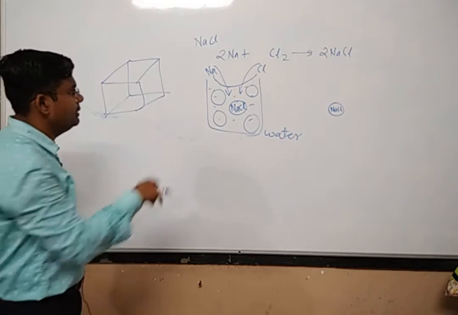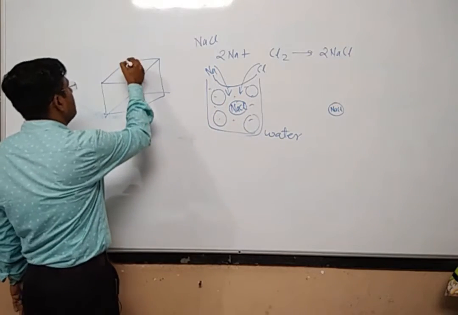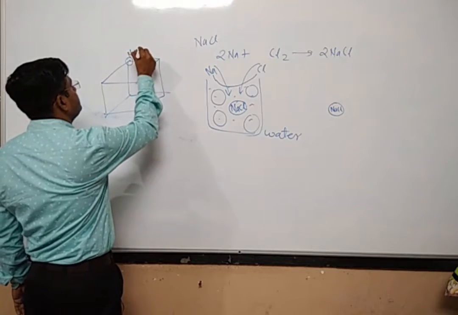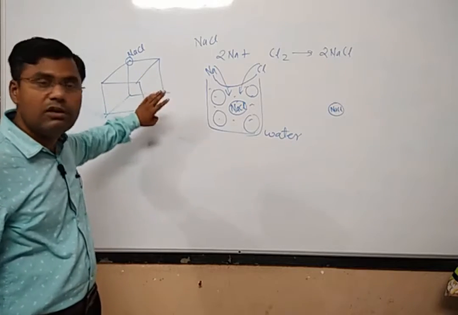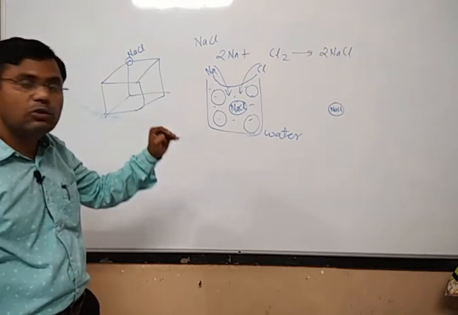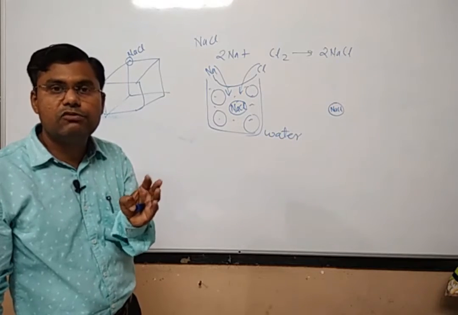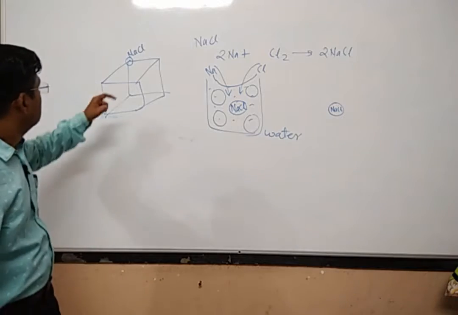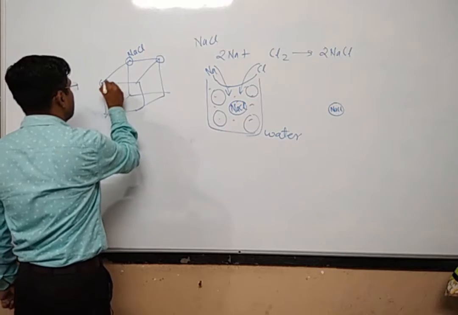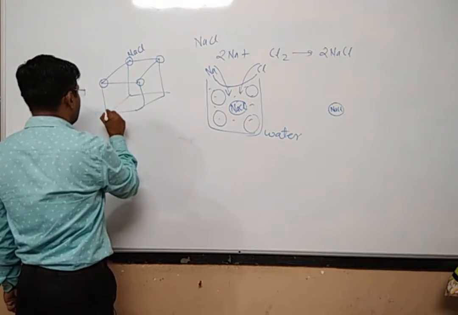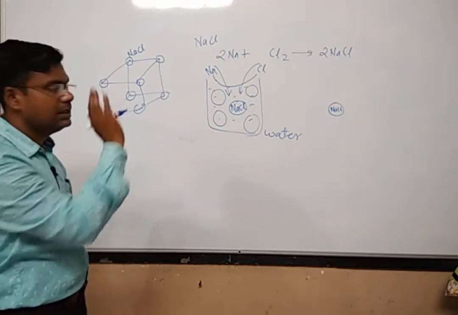Then what will happen? After getting these NaCl molecules, one NaCl molecule will sit over here. This is only for understanding purposes. The real NaCl crystal will not form like this, but I am telling you the process of synthesizing the crystal, or the process in which we get the particle. So one NaCl molecule will sit over here, another NaCl molecule over here, another over here, another here. All the corners of the cube will be filled by NaCl molecules.